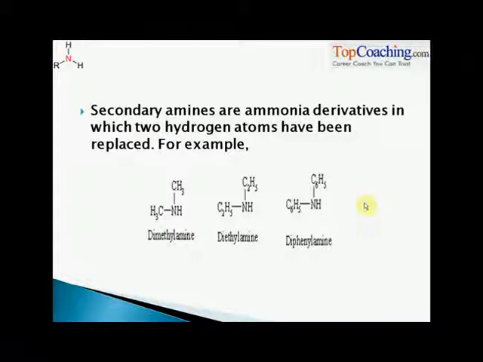So very obvious, secondary amines are ammonia derivatives in which two hydrogen atoms get replaced. So NH3 was original, 2 knocked down. So we get NH over here and 2 methyl groups replaced one hydrogen atom each, and we get dimethylamine. Here we get diethylamine and diphenylamine.